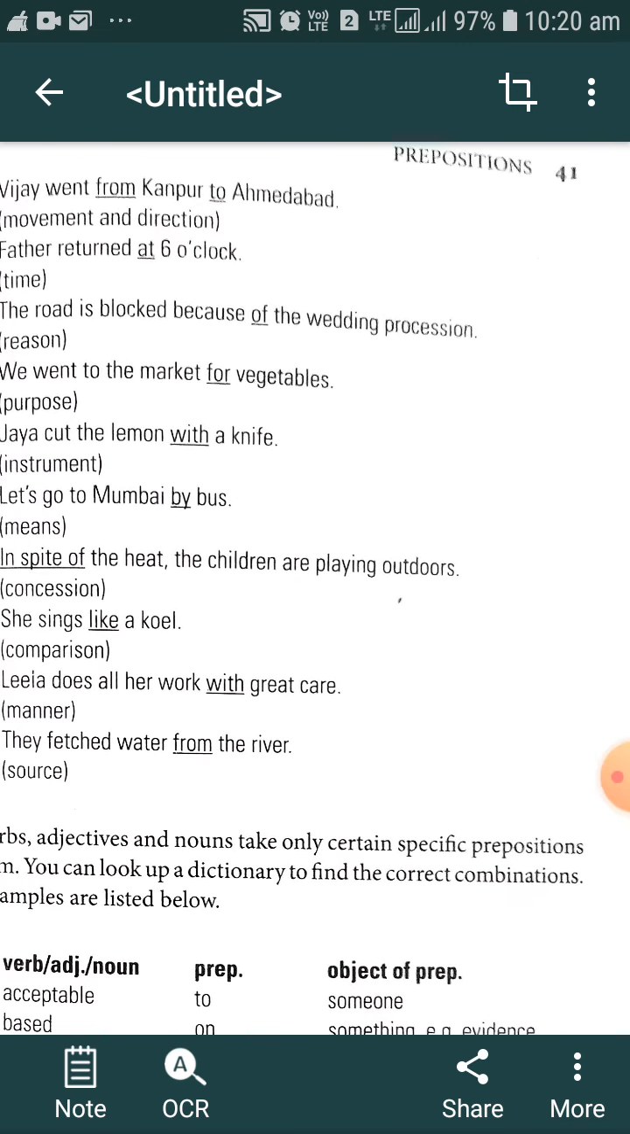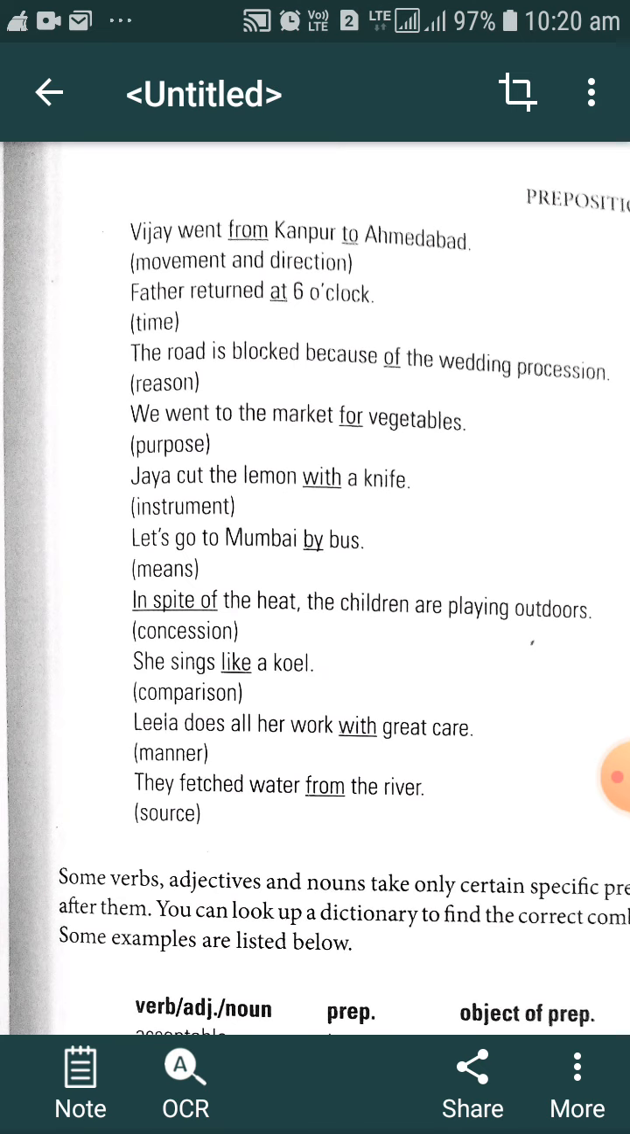We can use prepositions to indicate time. Vijay went from Kanpur to Ahmedabad. Moment and direction: from, to. Where did Vijay go from? Kanpur. Where to? Ahmedabad. The words from and to indicate the direction of Vijay. Father returned at 6 o'clock. Here, at indicates the time.